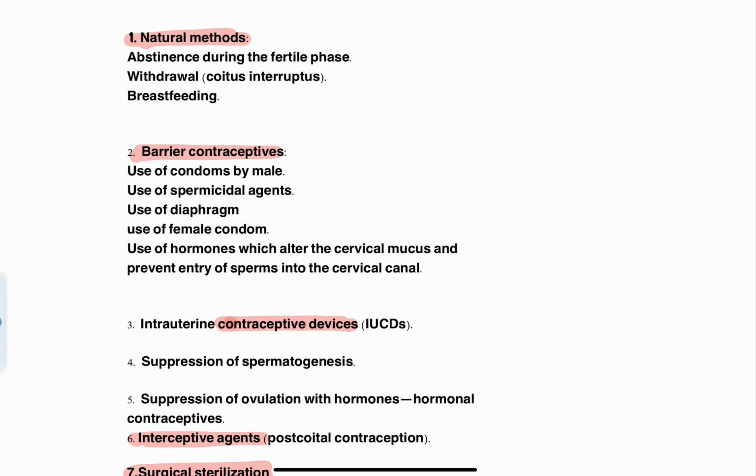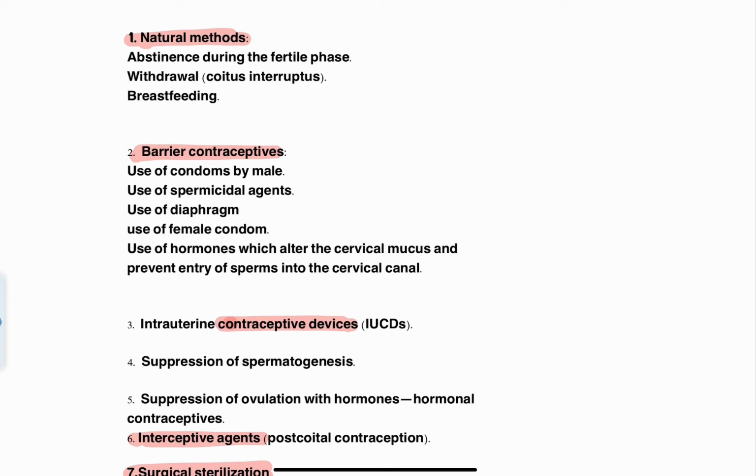Not only that, certain barrier contraceptive agents contain hormones which alter the cervical mucus, and this is going to prevent the entry of sperms into the cervical canal. Even before entering the cervical canal, the spermicidal agent is going to decrease the viability and the motility of the sperms.